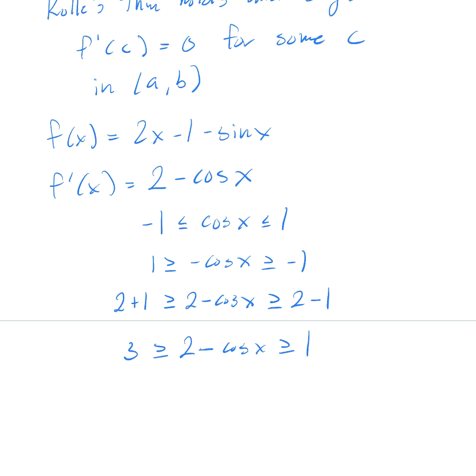That was a lot. You could have argued that more efficiently by just saying the smallest negative cosine of x ever gets is negative 1. All we need to know is that this thing is always positive.